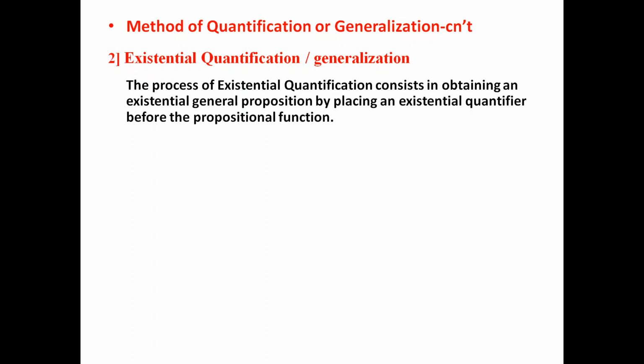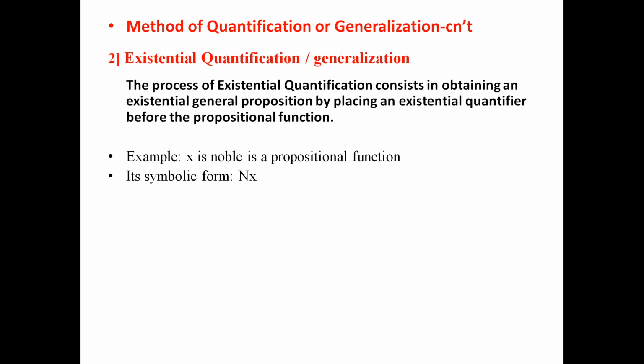Second is existential quantification or generalization. The process of existential quantification consists in obtaining an existential general proposition by placing an existential quantifier before the propositional function. Example: x is noble is a propositional function.